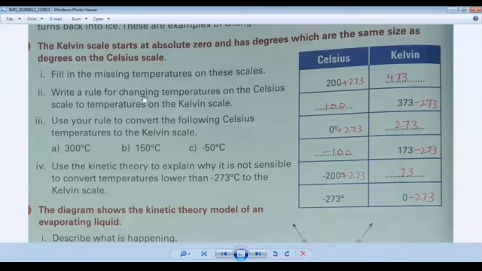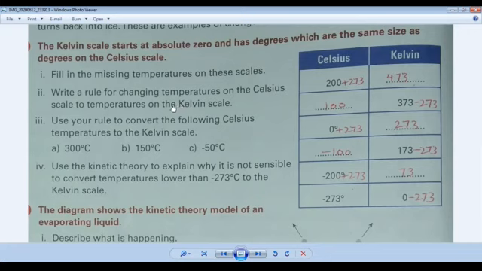Write a rule for changing temperatures on the Celsius scale to temperatures on the Kelvin scale. We also discussed the rule. Okay, if temperature is given in Celsius scale, we will add 273 to it, and we can find the Kelvin scale. And if we have Kelvin scale and we have to find the Celsius scale, so what will we do? We will minus 273 degree from the given temperature and we can find the answer in Celsius scale. So this is the rule. This is the question number 2 answer.